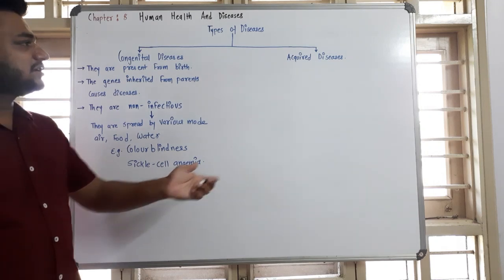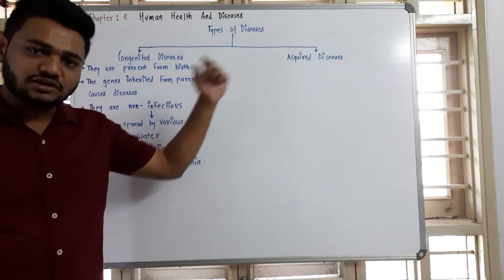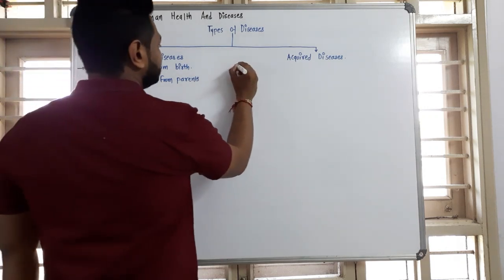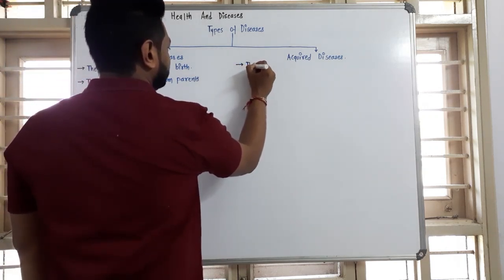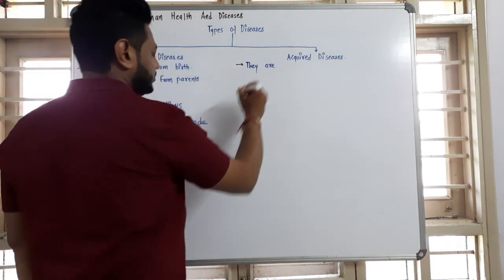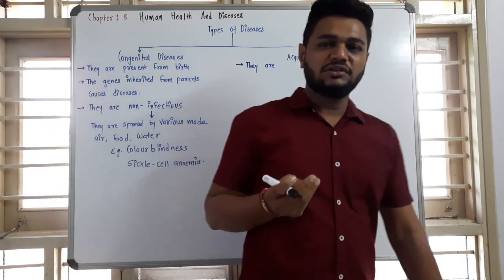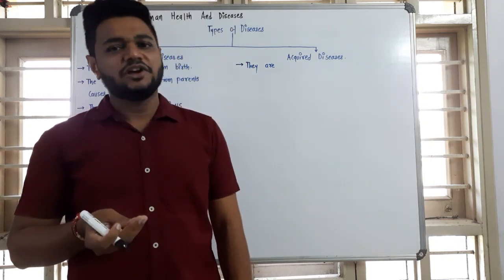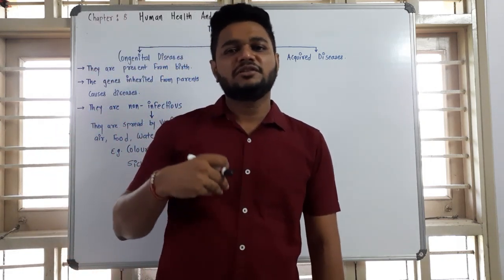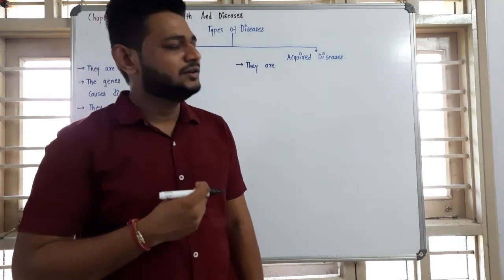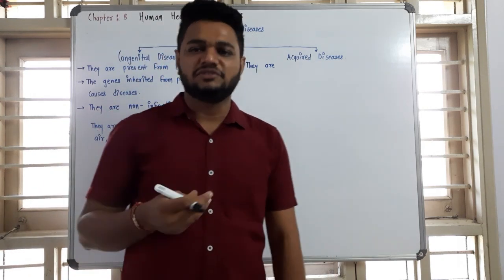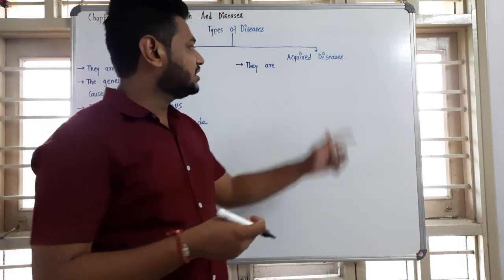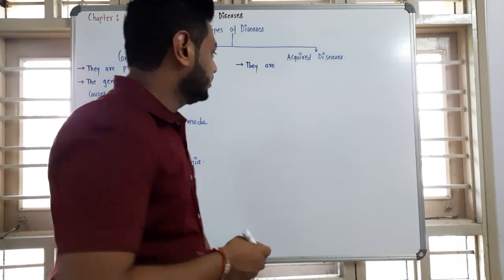Now we are talking about acquired diseases. These are acquired by an individual during any stage of life, either by the mode of pathogens or by other ways, by lifestyle. Certain diseases are referred to as acquired diseases.